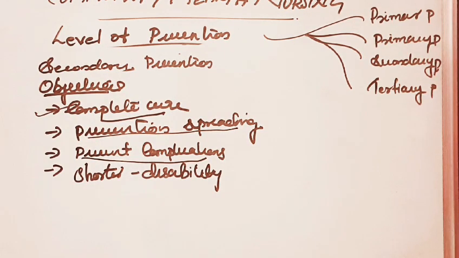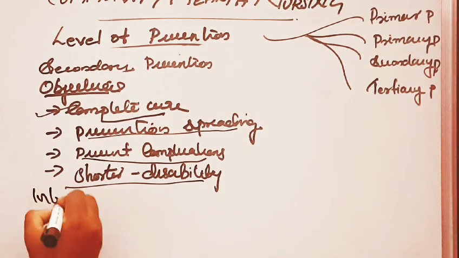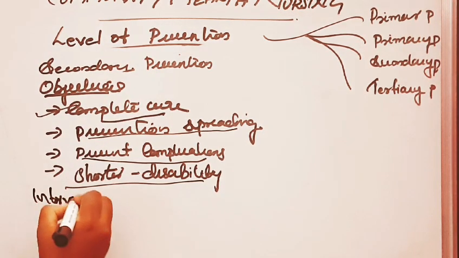The last one is to shorten the period of disability. The interventions are individual and mass case finding measures, then screening surveys, then selective examinations.